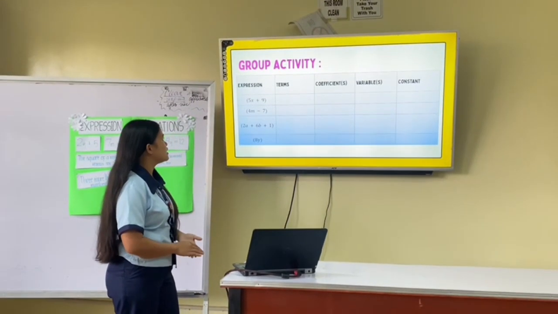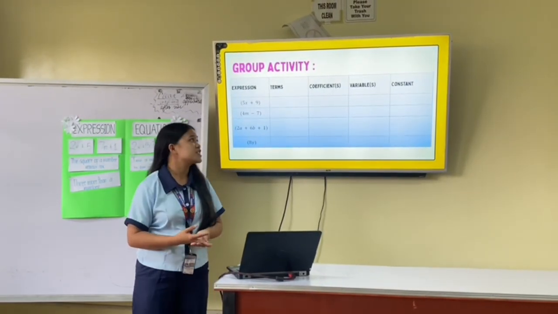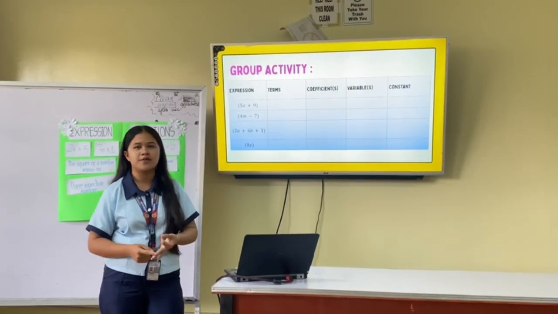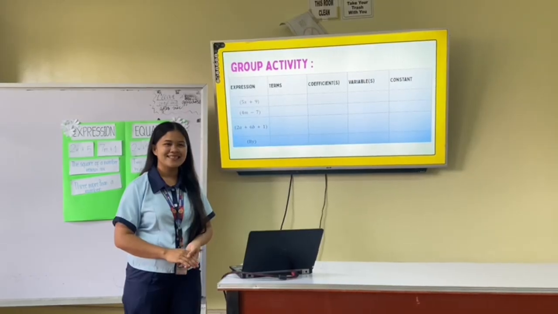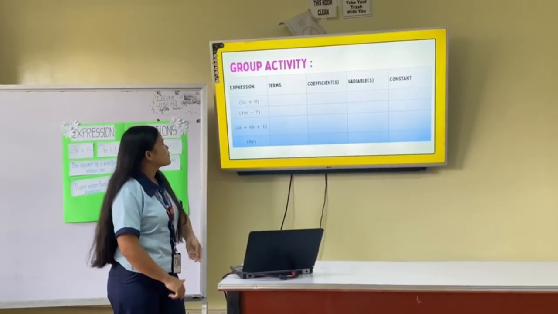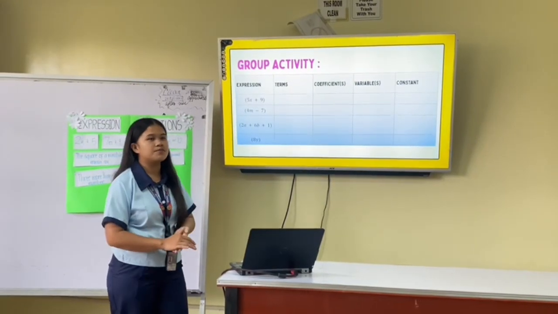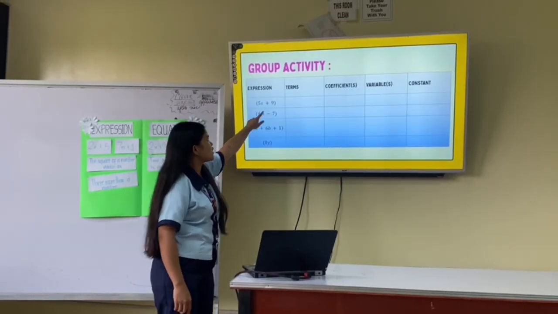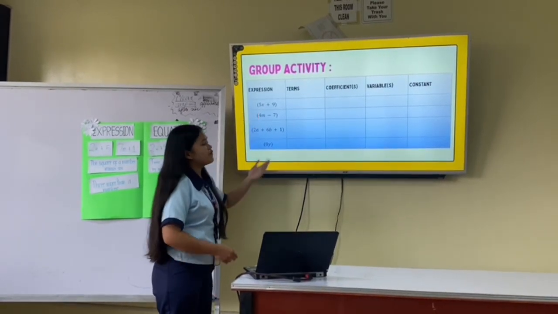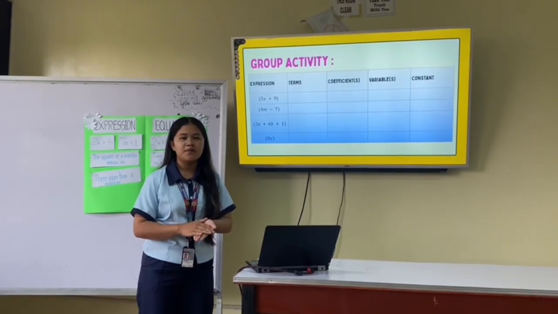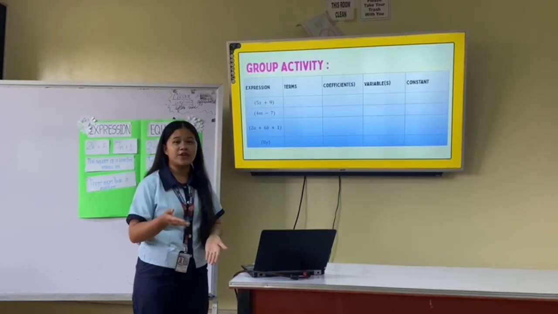The expression here is 5x plus 9. Who among you here can distinguish what are the terms, coefficient, variable, and constant of the given number 1? Yes? Okay, very good. The terms in this expression are 5x and 9 because it is separated by the addition plus. Next, the coefficient is 5 because the coefficient is beside the variable. So the answer of your classmate is correct.